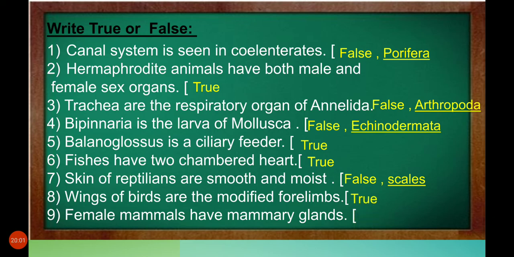True. Female mammals have mammary glands. Mammary glands means they produce milk to feed the young ones. That is available only in female mammals. True. Are you clear, students?